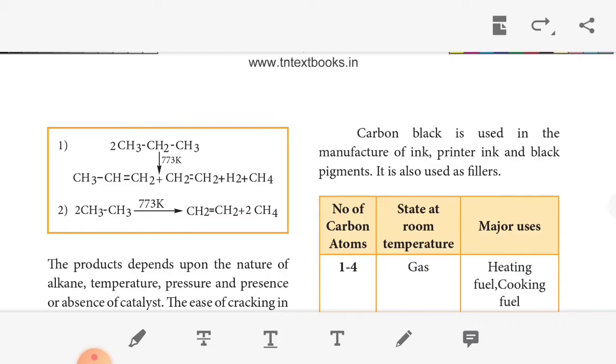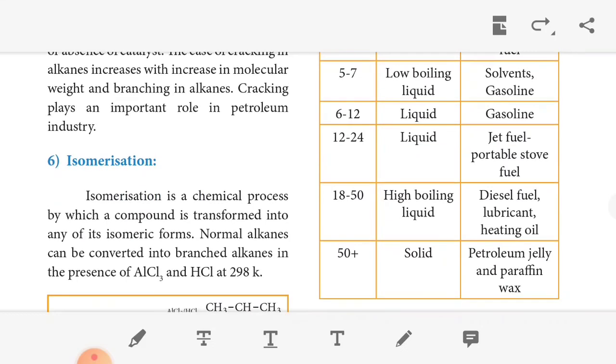That means the alkane molecules will be cracking. So decreasing the molecular weight is called cracking. So cracking plays an important role in the petroleum industry. Then the next one is isomerization.